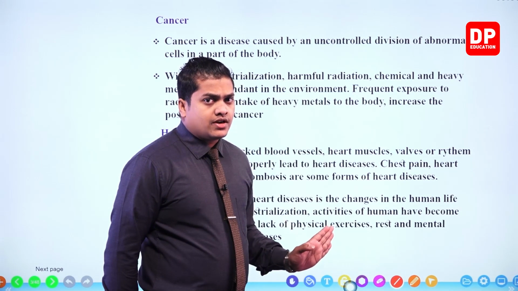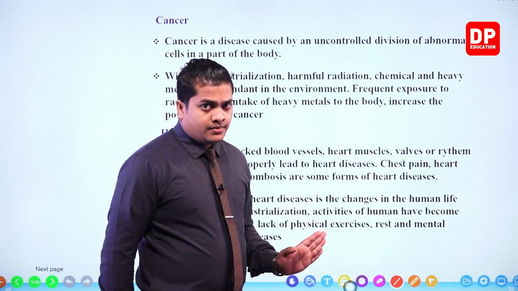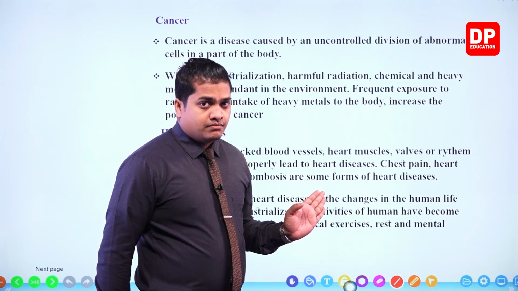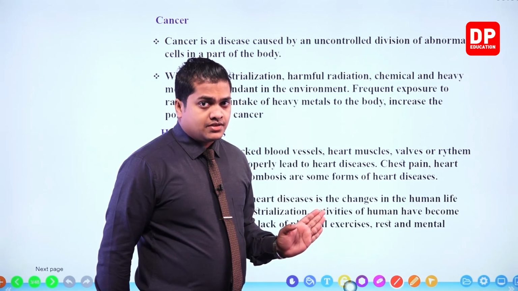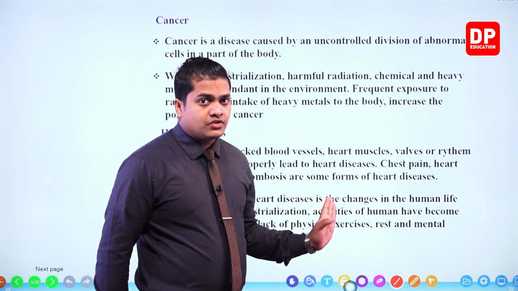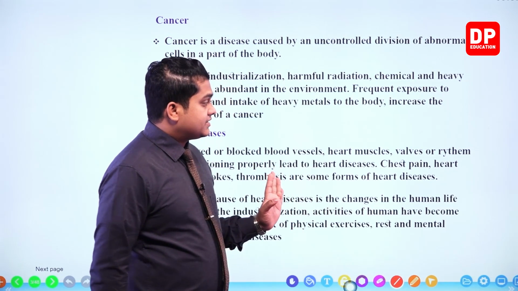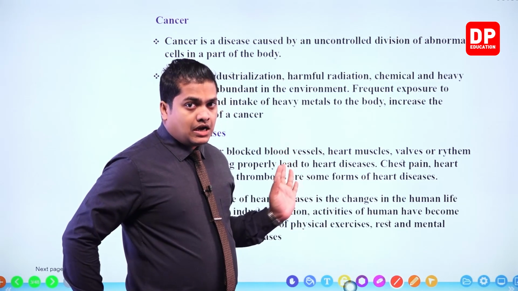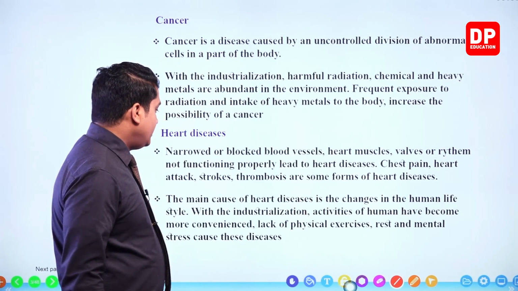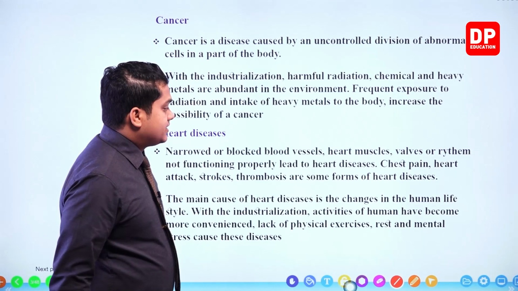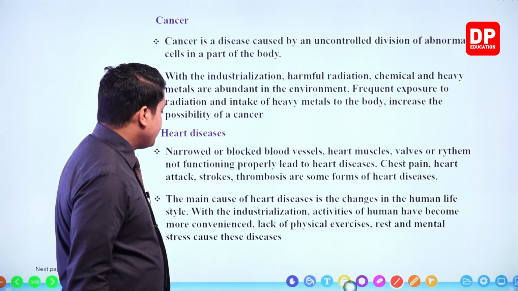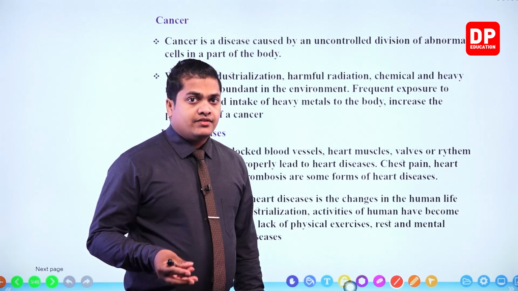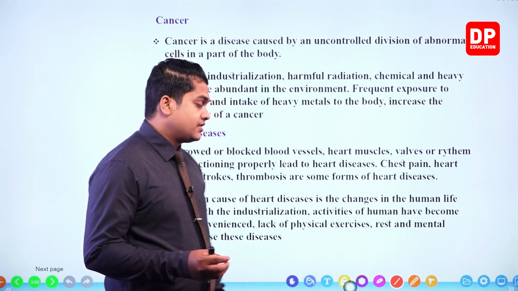So I think you have already learned about these things in the previous lessons, right? When we were discussing the diseases associated with the blood circulatory system. So these are the most common diseases that we can come across when we are discussing heart diseases. Then the main cause of heart diseases is the changes in human lifestyle.